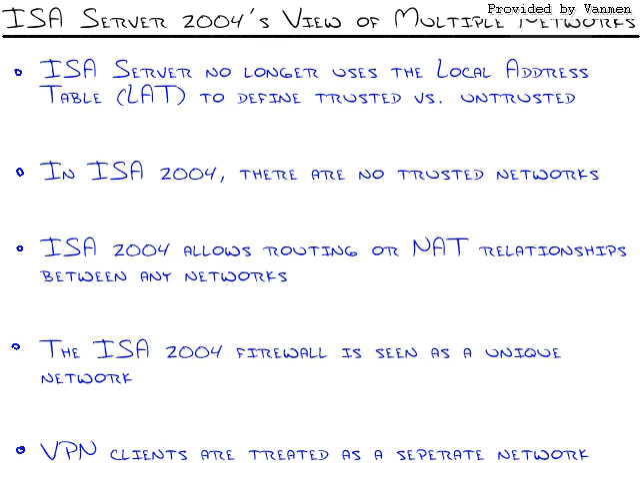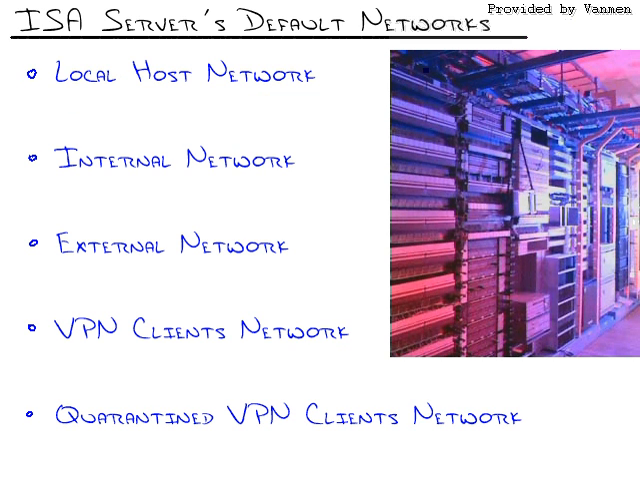Nowadays, we have the VPN clients as a separate network, and we can even quarantine them if they don't meet our specific security requirements. Those quarantined VPN clients are one of 5 different default networks that come with ISO server. And you can see a laundry list of them right here: localhost, internal, external, VPN clients, and quarantine VPN clients. But I think it's a little more effective if we see it in the live ISO server interface.